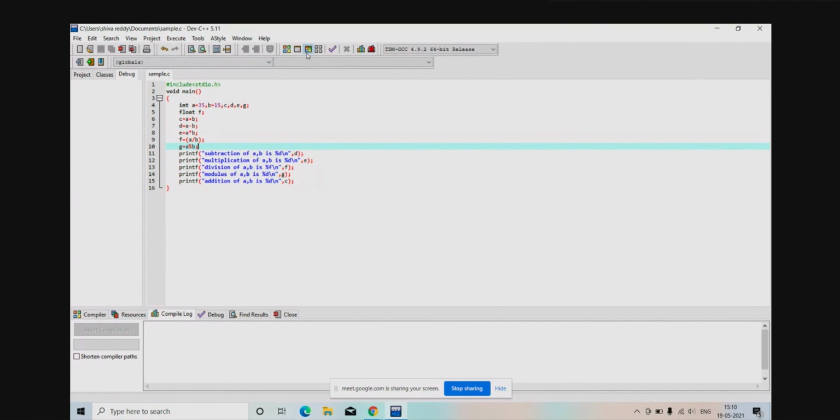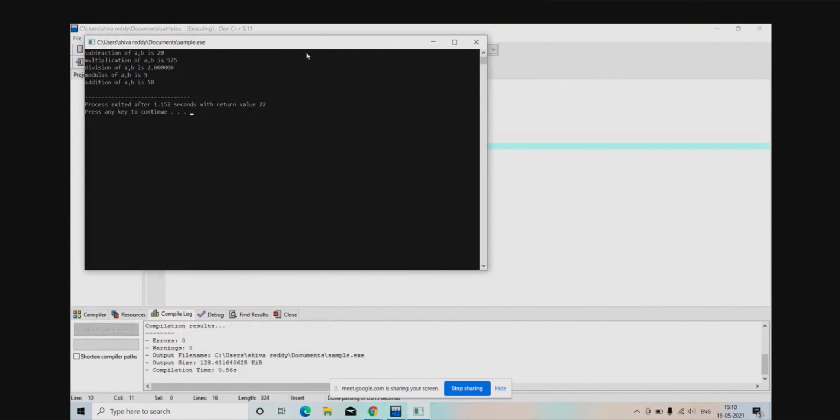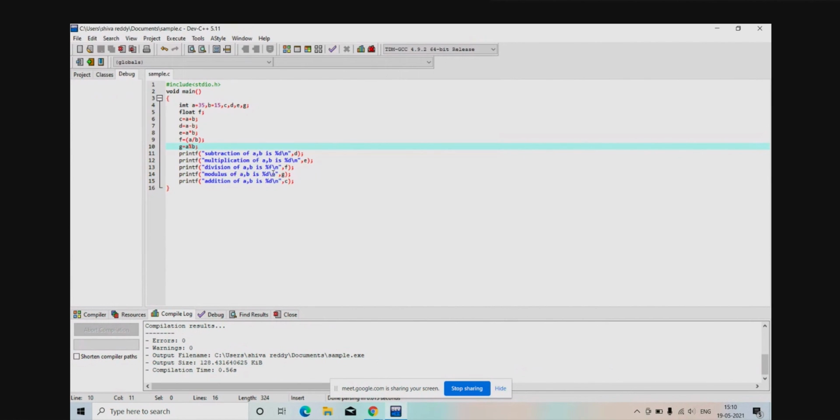Sir, the data type of A and B must be float. Before A, in the bracket, write float. A and B should be declared as float. That's what you are saying.